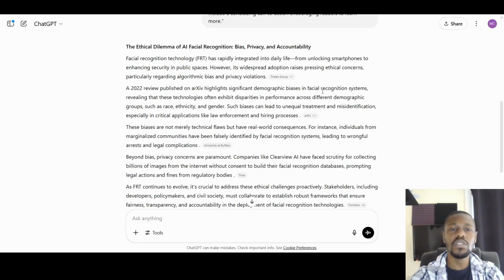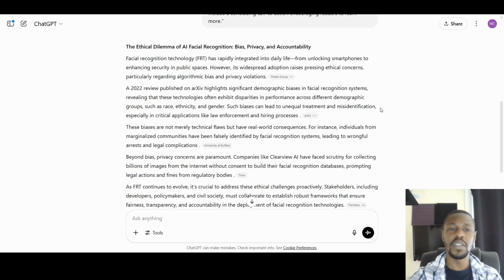A 2022 review published on arXiv, don't know how you say that, highlights significant demographic biases in facial recognition systems, revealing that these technologies often exhibit disparities in performance across different demographic groups such as race, ethnicity, and gender. Such biases can lead to unequal treatment and misidentification, especially in critical applications like law enforcement and hiring processes.